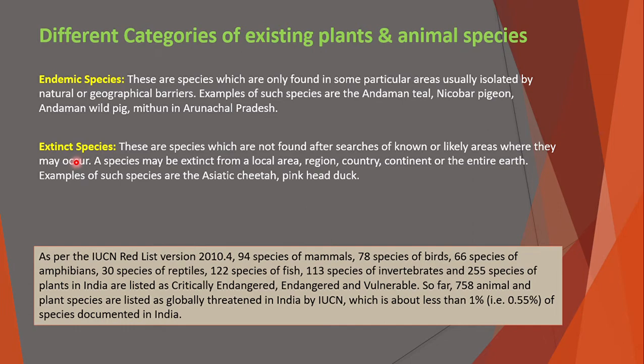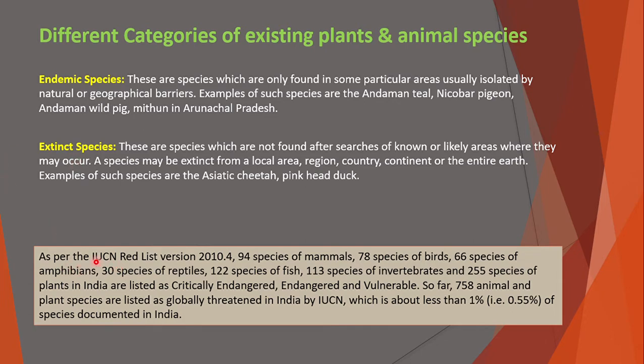In different scenarios, due to negative factors, this endemic species of the Indian subcontinent can become extinct, but it can still be found in other countries. It is also possible that an extinct species cannot be found anywhere, not only in a particular local area, region, country or continent, but on the entire earth.